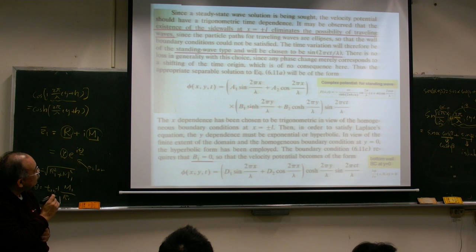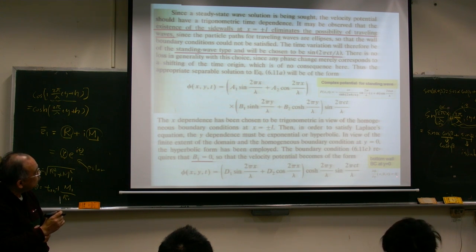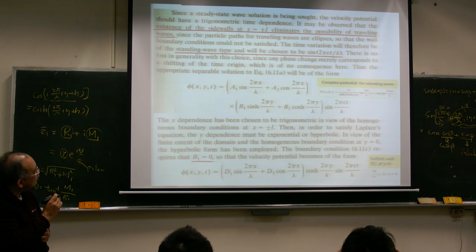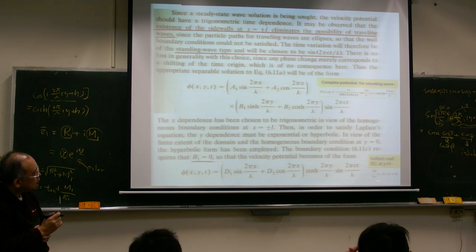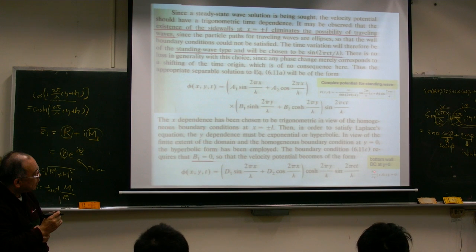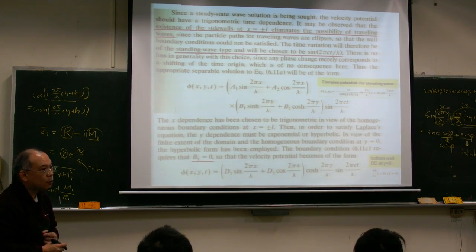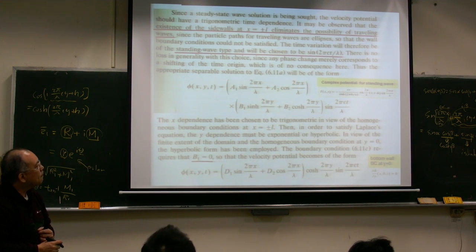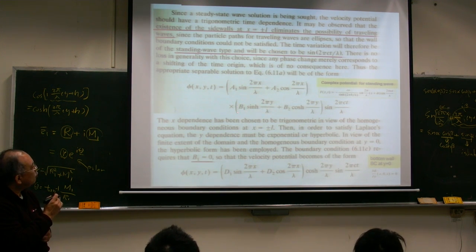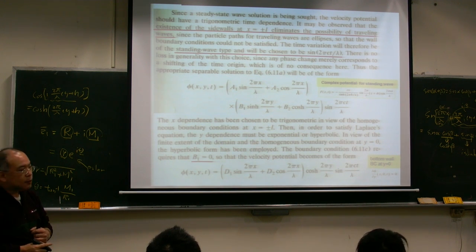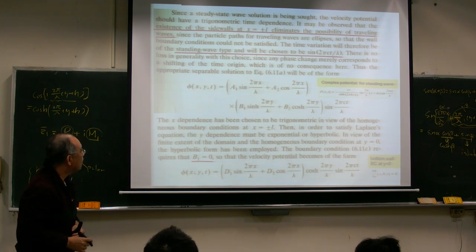So this b1 should be equal to 0, because for any location x, partial phi, partial y at y equal to 0 should be equal to 0. That's our boundary condition on the bottom wall. So we can immediately find that b1 should be equal to 0.